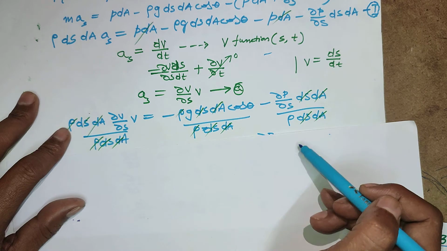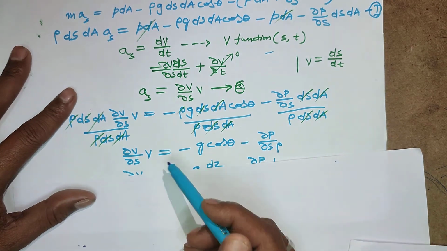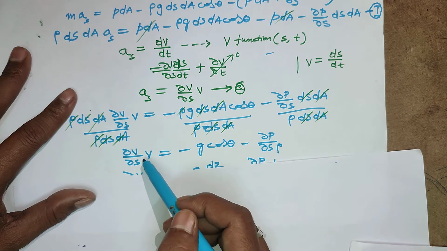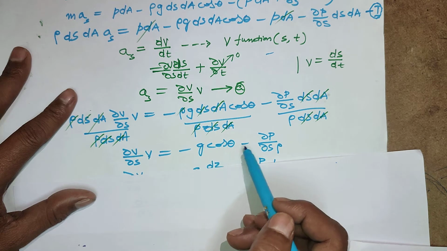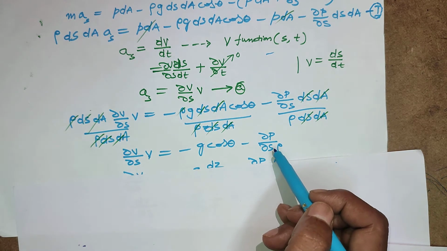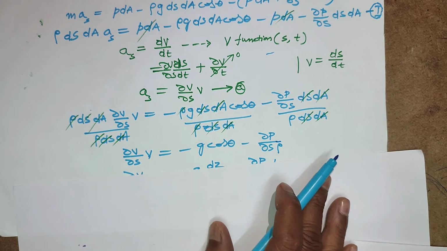Here ds dA cancels, rho remains. So it is the equation: dou v by dou s into v equals g minus g cos theta minus dou p by dou s, rho by rho.